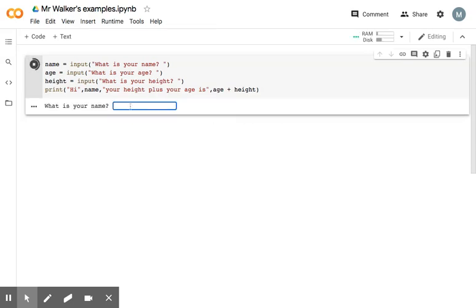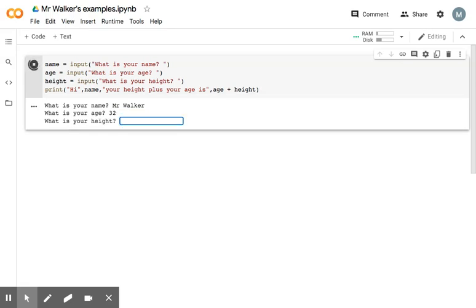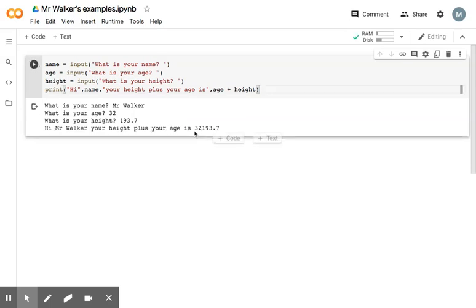So my name is Mr. Walker. My age, rather embarrassingly, is 32. And my height is 193 centimeters, give or take, but I want it to be a decimal number to make this interesting, so I'm going to say 193.7, right? So 32 plus 193 is not 32,193.7.